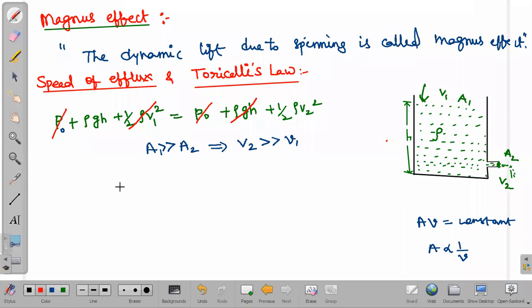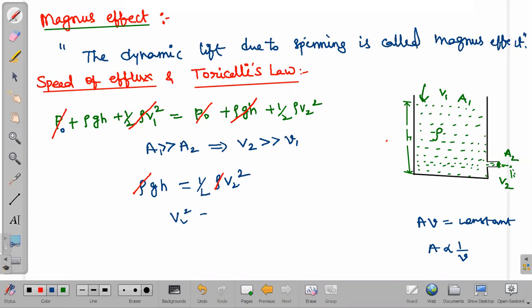Now what is left out? Rho gh is left out on the left side, and on the right side what else is left out, rho v2 square is left. Now based on that, rho will be cancelled out on both sides. So the only thing left out is half v2 square equals gh. So v2 square is equal to 2gh.